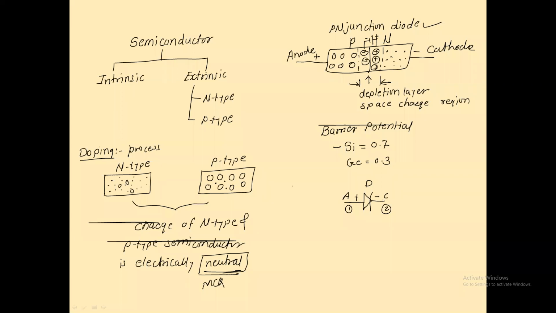One basic purpose behind the formation of this PN junction diode is that the diode can conduct current in one direction only. In this way, the current can flow in the diode from positive to negative only. Get my point?